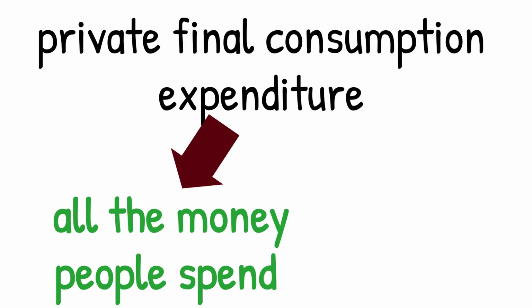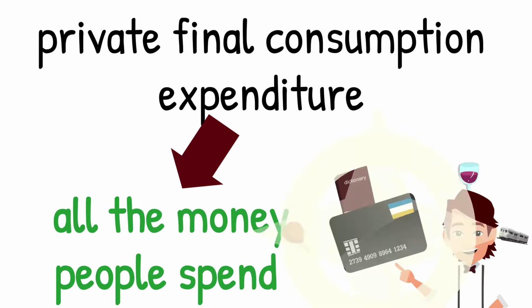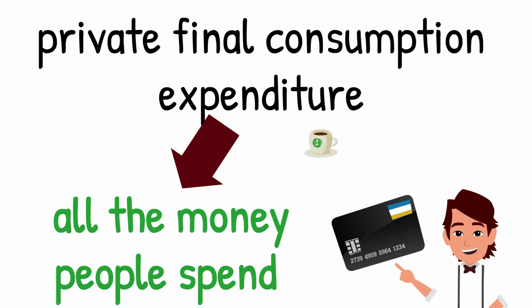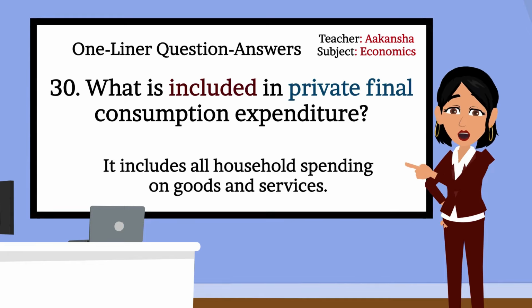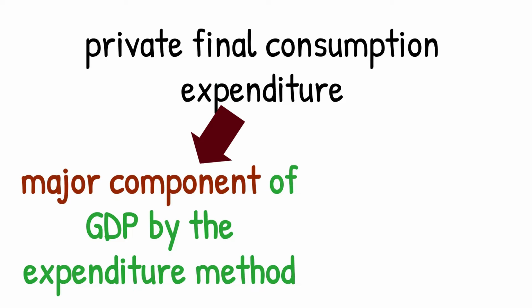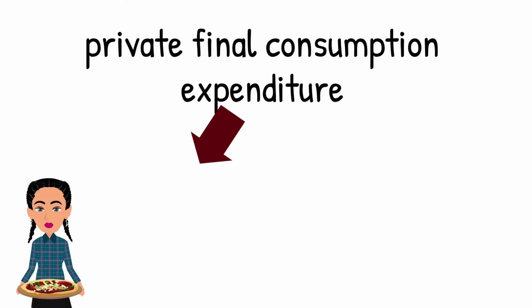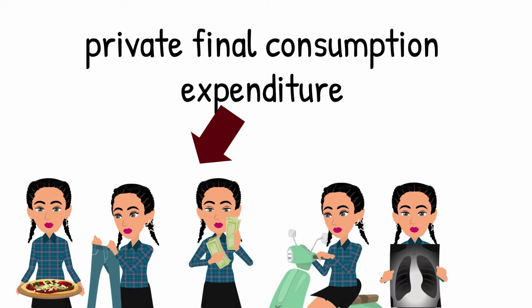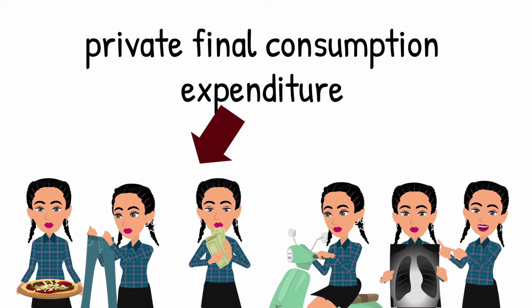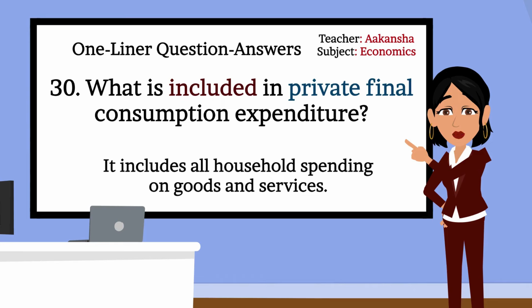Private final consumption expenditure includes all the money people spend on goods and services for their daily needs. Correct. Private final consumption expenditure includes all household spending on goods and services. Can you explain it a bit more? Private final consumption expenditure is a major component of GDP by the expenditure method. This includes spending on food, clothes, rent, transport, healthcare, and entertainment. Correct. Moving to next question.